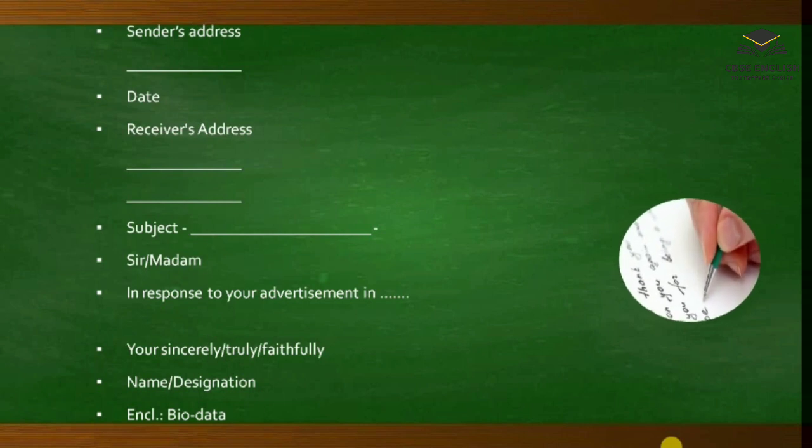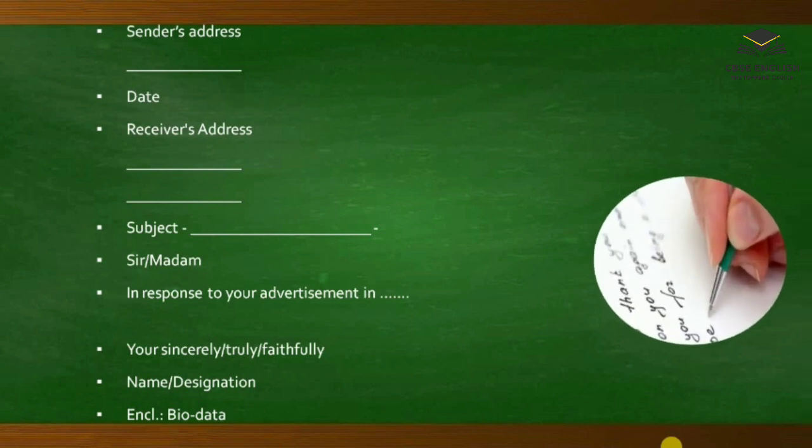So the format should look like this for an application for a job: first sender's address, then 1 line space, then date, again 1 line space, then receiver's address. After writing the receiver's address, 1 line space, then comes subject, then salutation, sir or madam, and then the main body of the letter begins. Generally here we begin the letter with this sentence: in response to your advertisement in so and so newspaper. Then subscription line and signature line, and at the end we write enclosures, that is biodata.